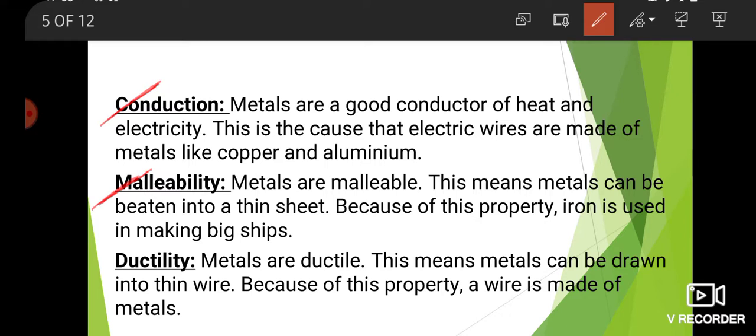Next physical property, that is ductility. Metals are ductile. This means metals can be drawn into thin wire. Because of this property, wire is made of metals.